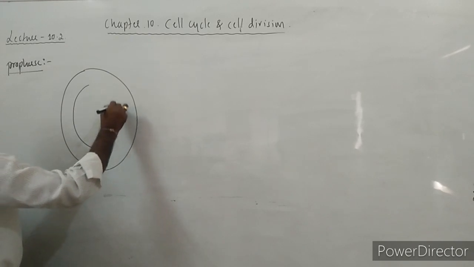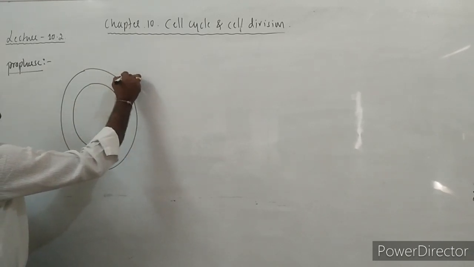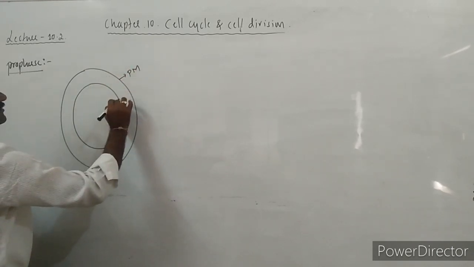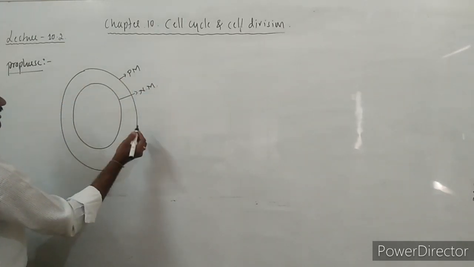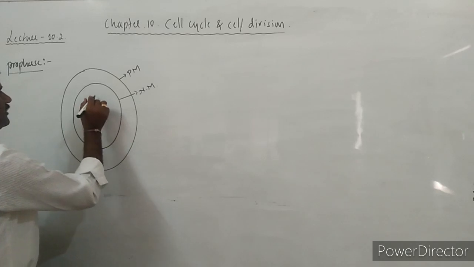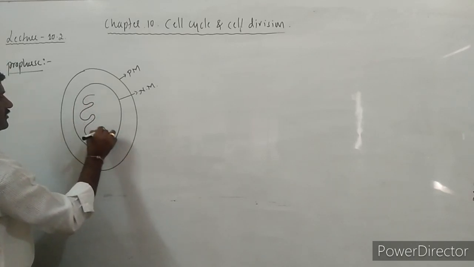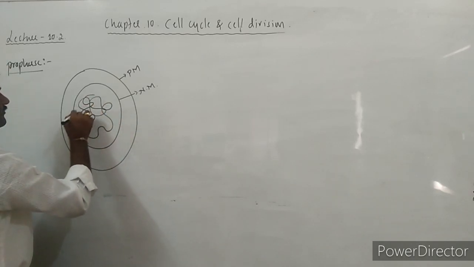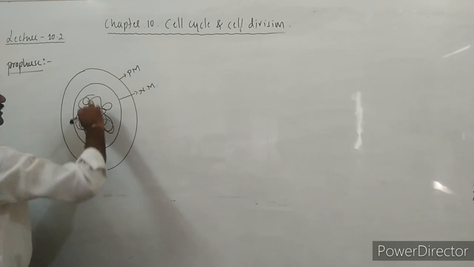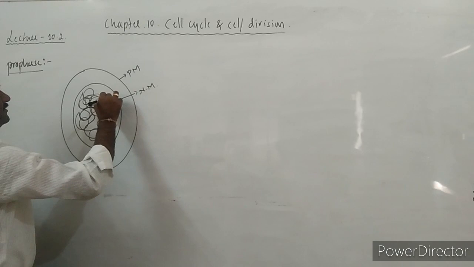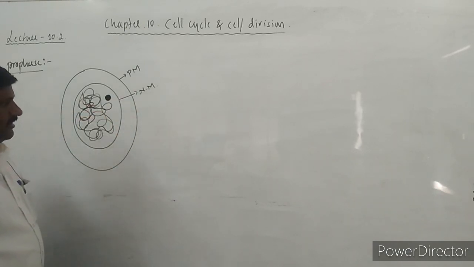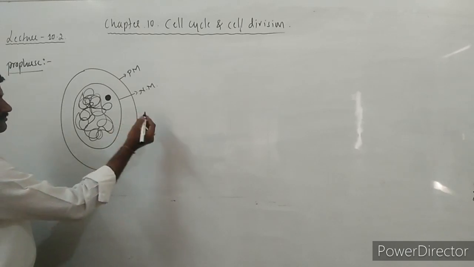This is one animal cell which contains the plasma membrane, and this is the nuclear membrane, and inside it we come across the chromatin network. The nucleolus is also present over here. Let us see what happens one by one.